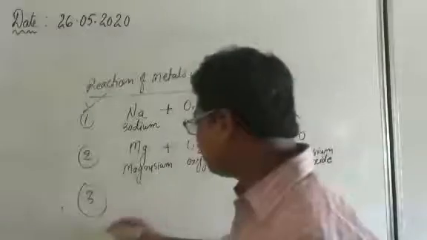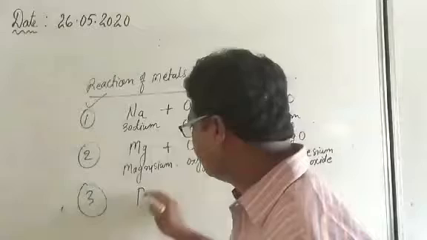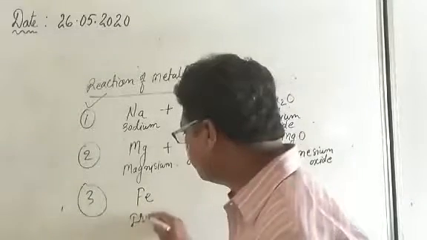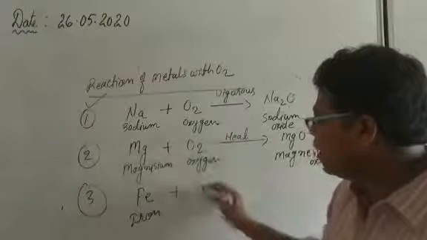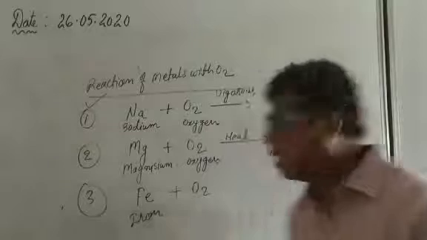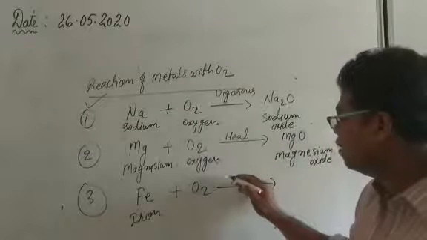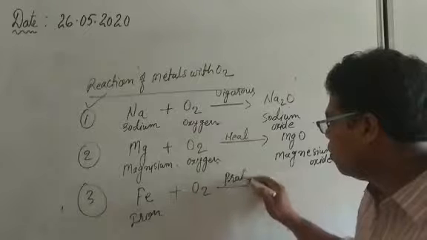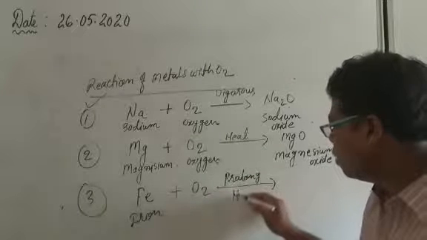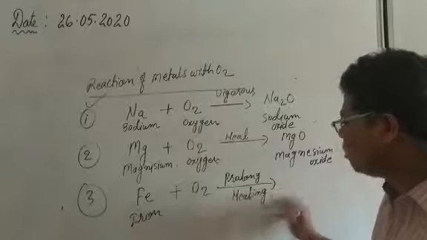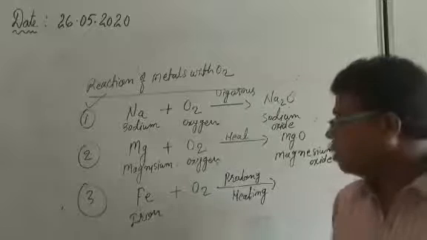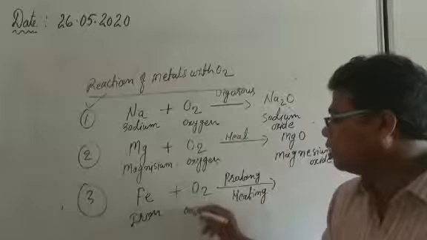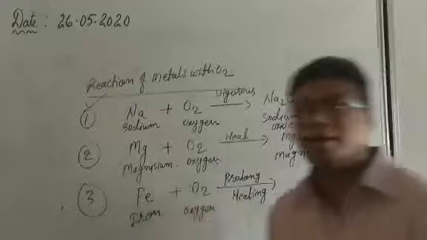Next, there are so many hard metals like iron. Here I am taking the example of iron. Iron is a very hard metal, so generally it never reacts with the oxygen. But what we have to do? We have to give prolonged heating. Prolonged heating means we have to apply heat for a longer duration. Then only the iron reacts with the oxygen. Why? Because iron is a very hard metal. And what is the product here? Again we know that it is a